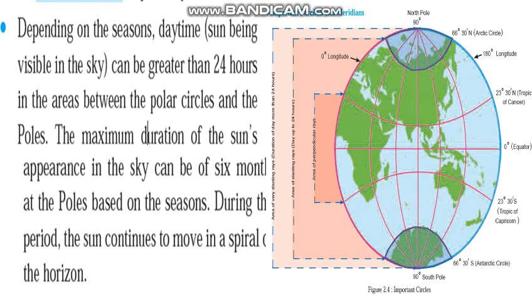The same thing happens in the next 6 months. When the South Pole comes in front of the sun, the summer season starts for 6 months and the sun can appear for 24 hours a day. During this period, when the North Pole goes away from the sun, the winter season starts there, and because of that the sun doesn't appear for 6 months in the area of the North Pole.